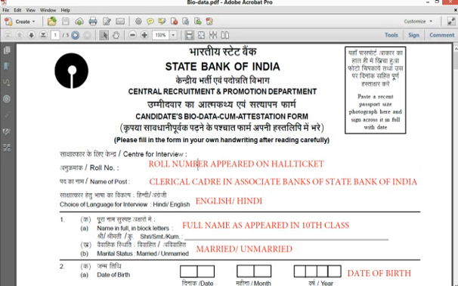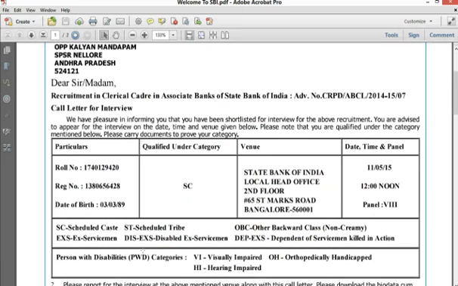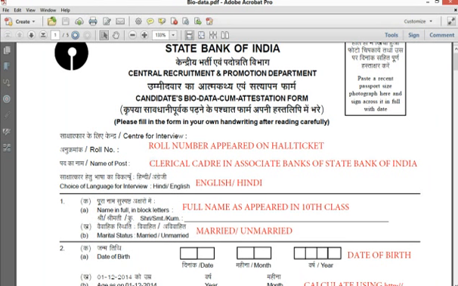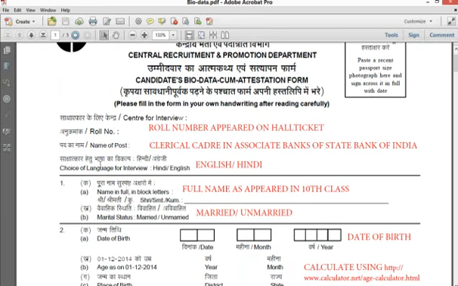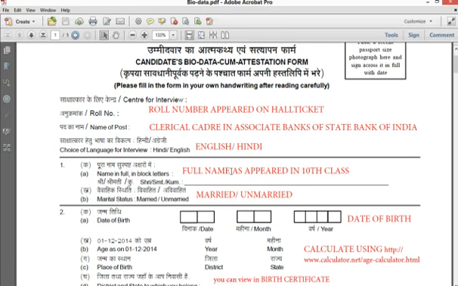And the roll number you can see in your hall ticket here. Just mention the same. And for the name of the post, mention Clerical Cadre in Associate Banks of State Bank of India. As you can see in your hall ticket, it's mentioned as Recruitment in Clerical Cadre in Associate Banks of State Bank of India. I mentioned the same in the biodata form. And choice of language, keep English or Hindi of your choice.